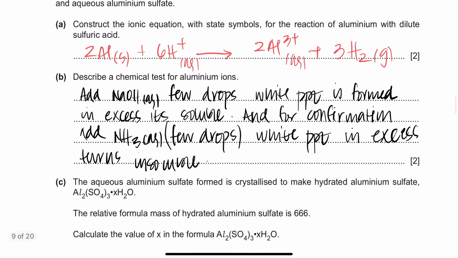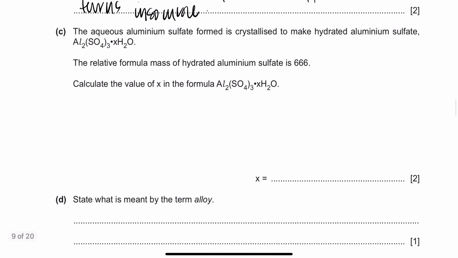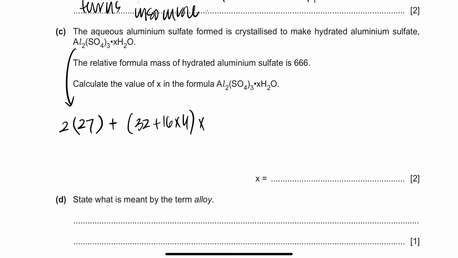Question? No? Okay. The aqueous aluminum sulfate formed a crystal to make hydrated aluminum salts. The relative formula mass for the hydrated aluminum sulfate is 666, so it's saying this entire molecule weighs 666, right? And it says calculate the value of X in the formula. It's pretty simple mathematics. You just add all the individual masses. Aluminum, I think it's 27. So 27 times 2 plus sulfate, which is 32 plus 16 times 4, and then multiply the whole thing by 3.